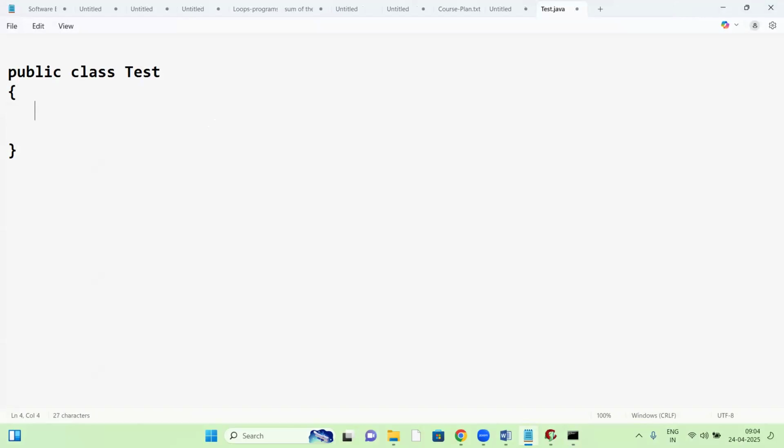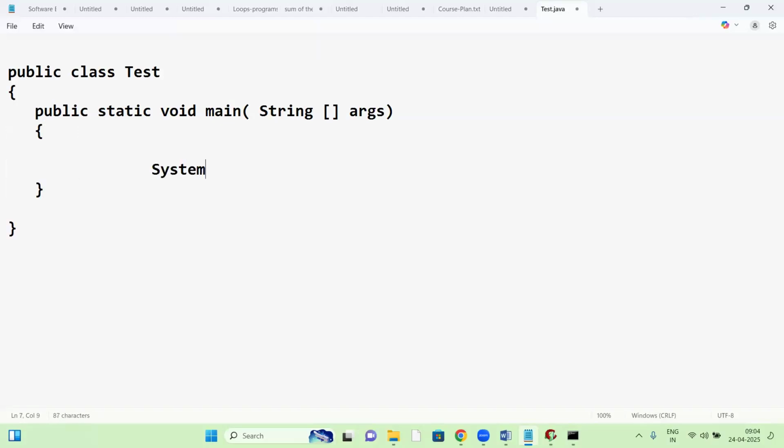Public class test. Public static void main, String args. So this is the main method, starting and ending. System.out.println, so here println, it's a hello world, right? Hello world. Save it.